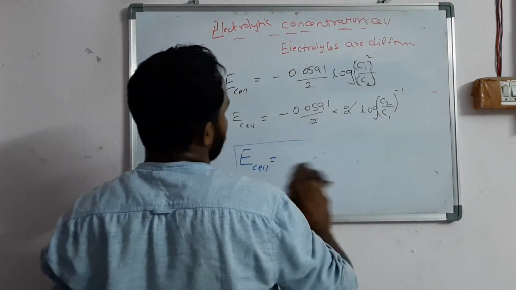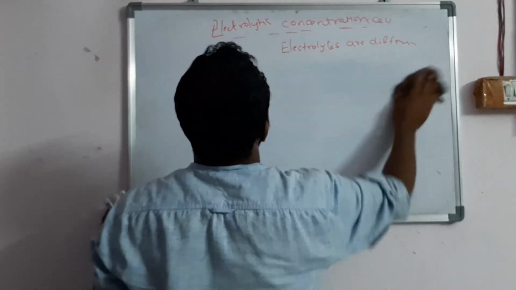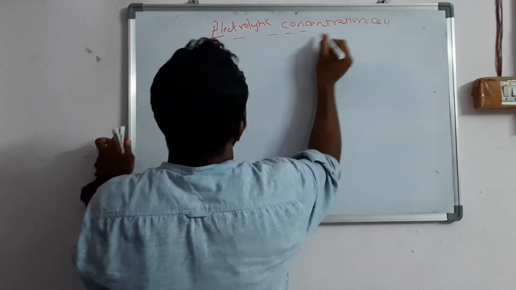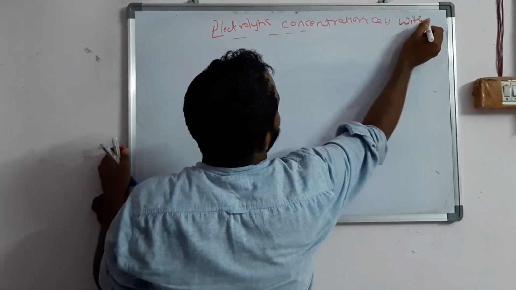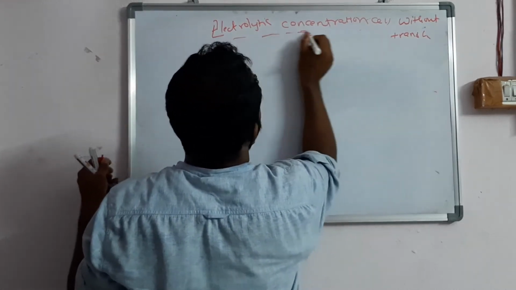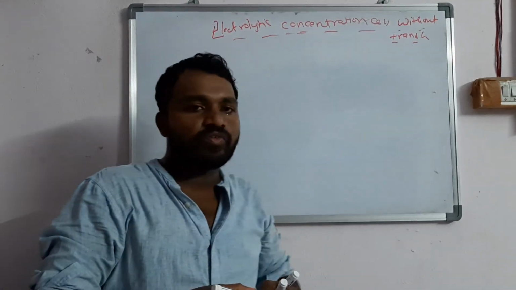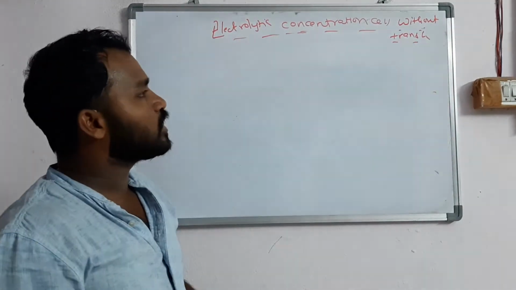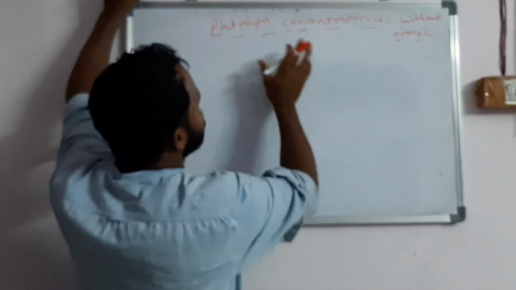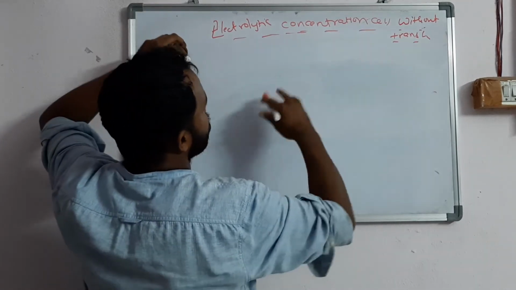First, we will see the electrolytic concentration cell without transference. Without transference means that in this cell there is no direct flow of ions from one solution to the other.